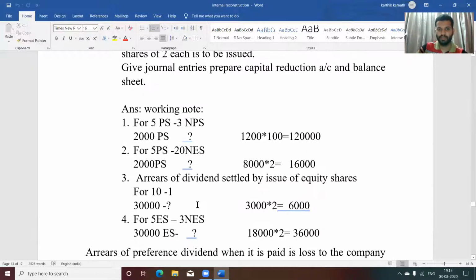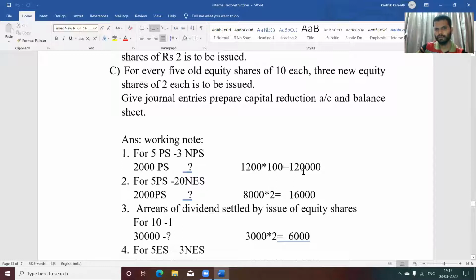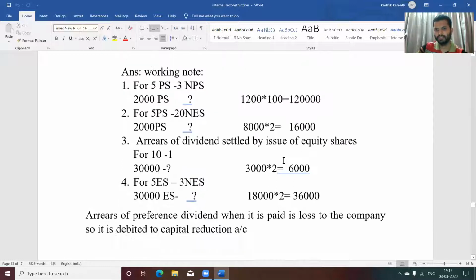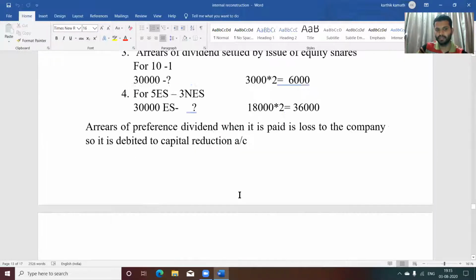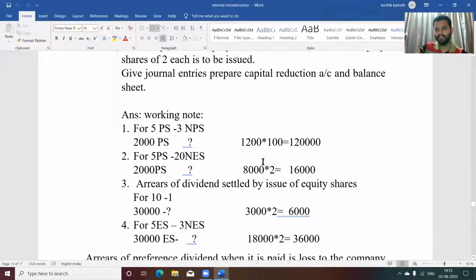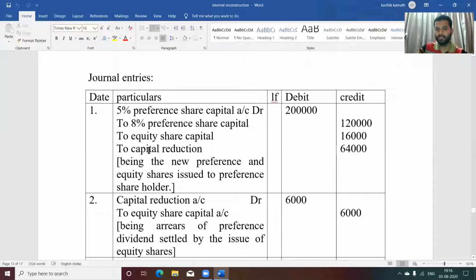To 8% preference share capital, this amount you need to write, that is 1,20,000. Similarly, equity shares are also issued to preference holders, to equity share capital 16,000. The remaining balance just transfer to capital reduction account, 64,000. Being the new preference shares and equity shares are issued to preference holders.